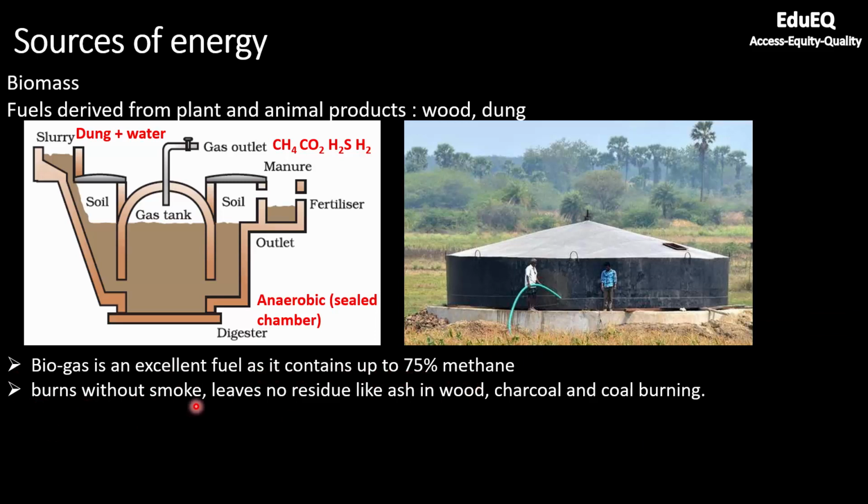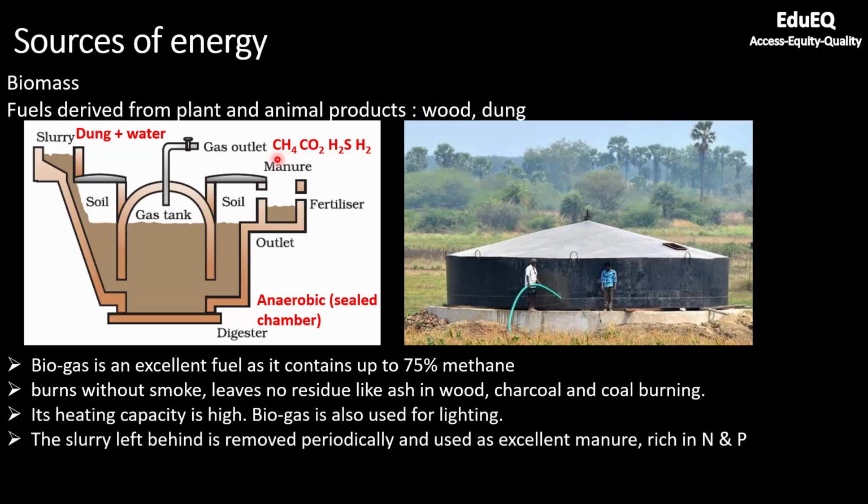It burns without smoke, and leaves no residue like ash. In wood, charcoal, and during coal burning you will have ash in all these cases, but there is no residue when you burn biogas. It also burns without smoke, so it is a cleaner fuel compared to coal and wood. And you have already seen the biogas will have this composition. So these are the most important gases which will be present, but 75% will be methane. So the heat capacity is high.